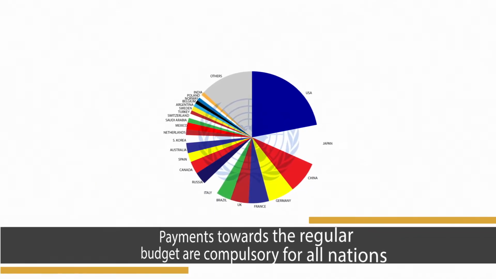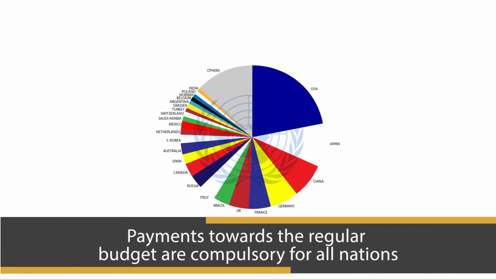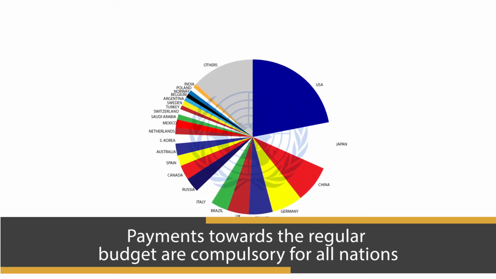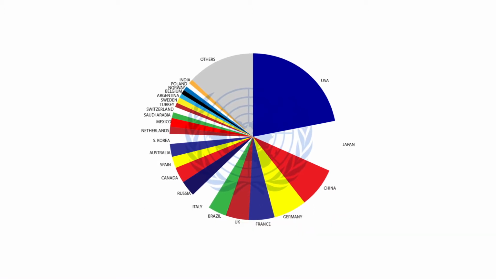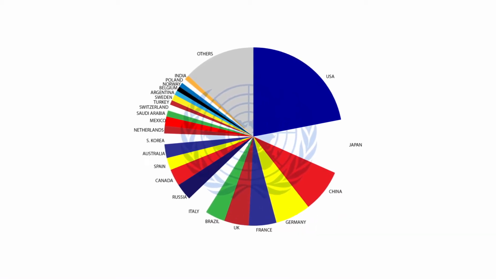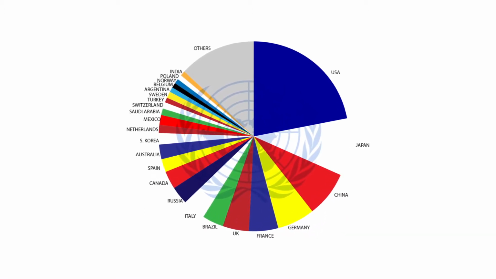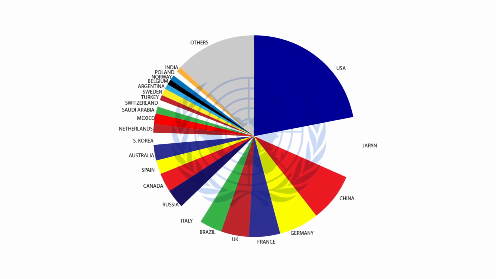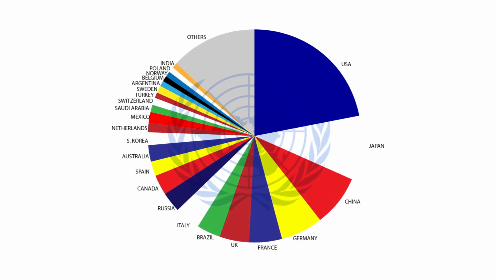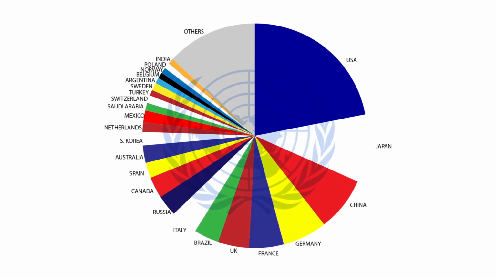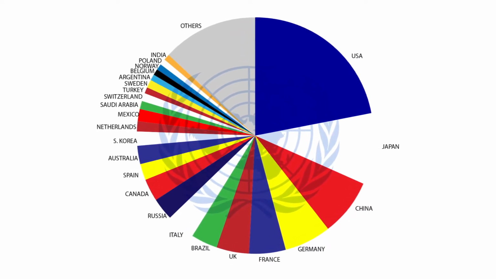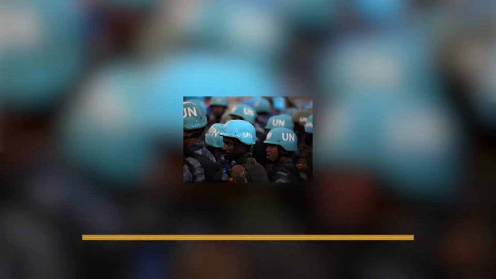Payments towards the regular budget are compulsory for all nations, although these differ widely. For example, the United Kingdom and United States pay at most 6 to 10% of the annual budget, whereas smaller countries in Africa and Asia pay only 0.001% to 0.5% of the annual budget.